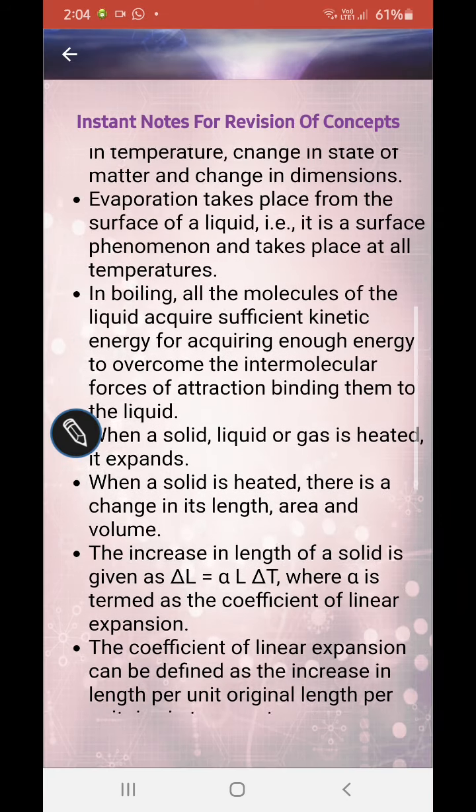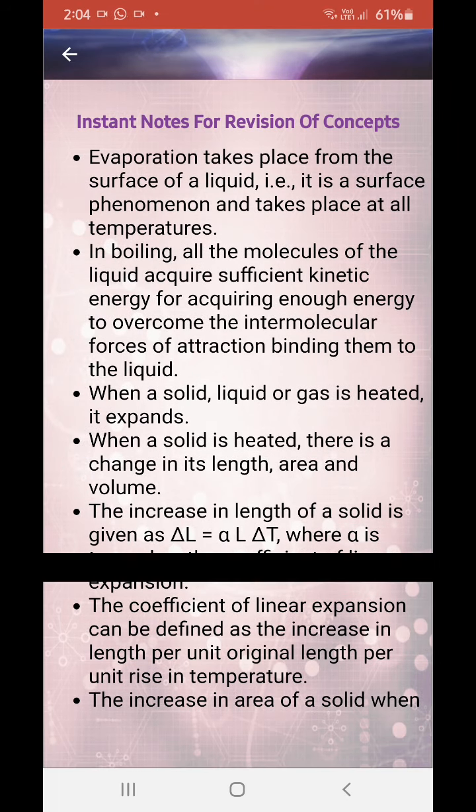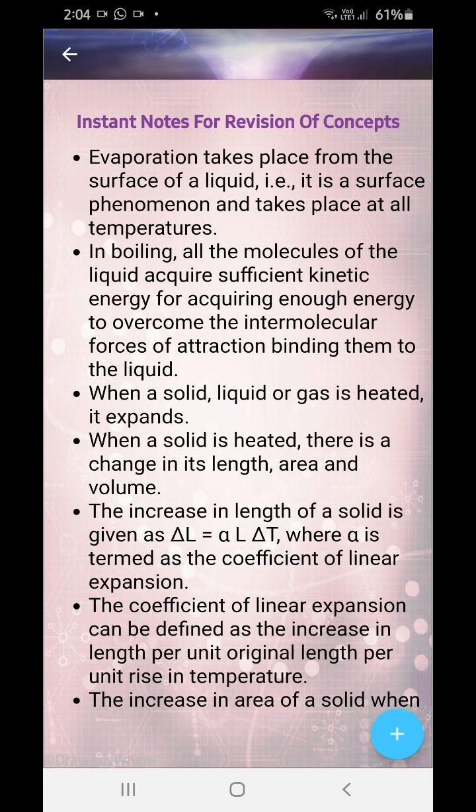Now let's come to evaporation. Evaporation takes place from the surface of the liquid. It is a surface phenomenon and takes place at all temperatures. In boiling, all the molecules of the liquid acquire sufficient kinetic energy to overcome the intermolecular force of attraction binding them in the liquid.